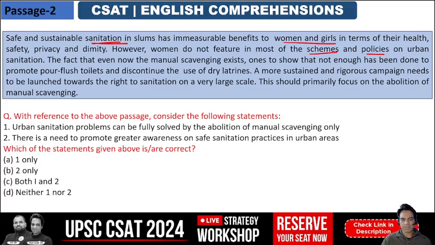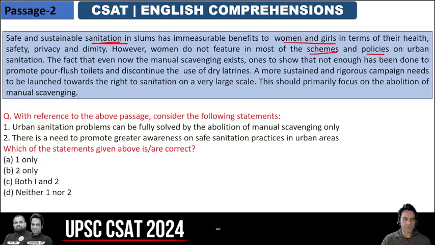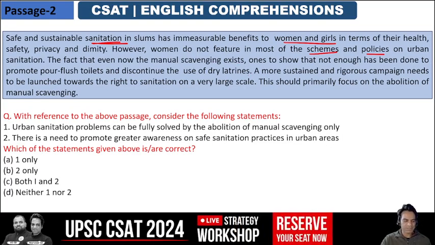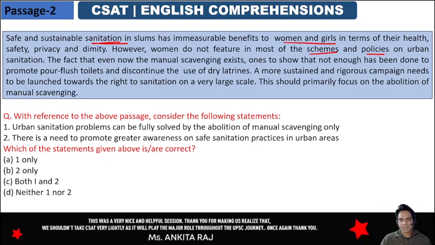The fact that even now manual scavenging exists wants to show that not enough has been done to promote pour flush toilets and discontinue the use of dry latrines. So even people today go out for manual scavenging. It shows that there are not enough measures that have been put in place.